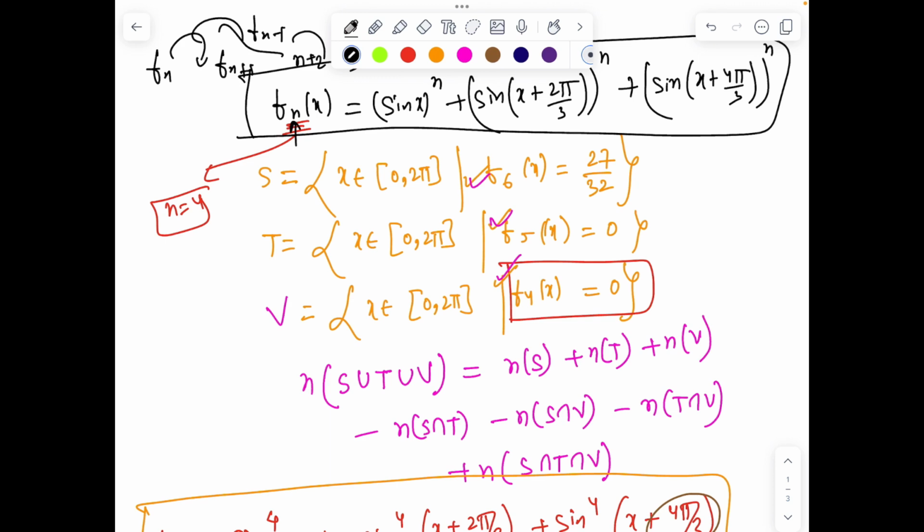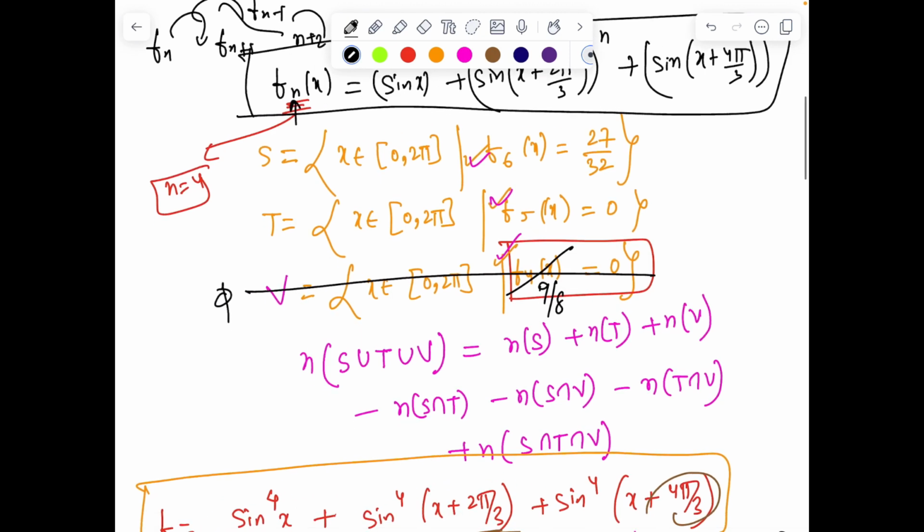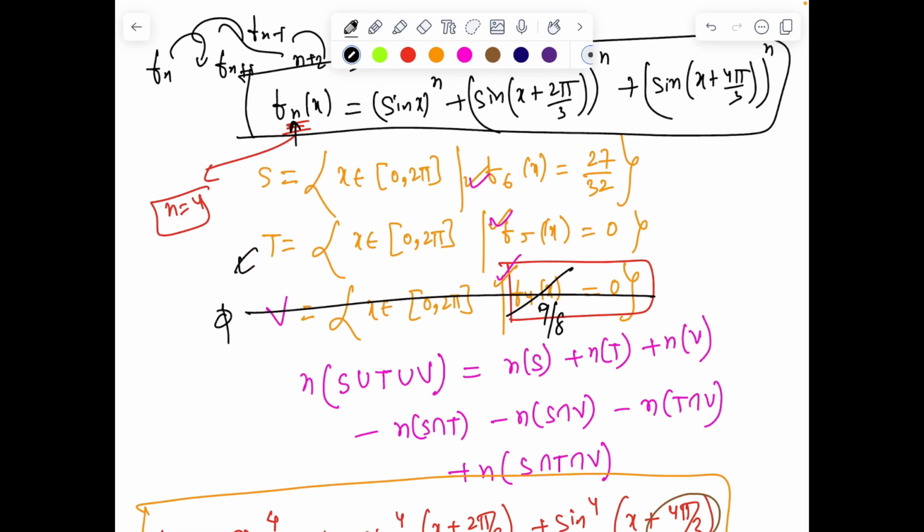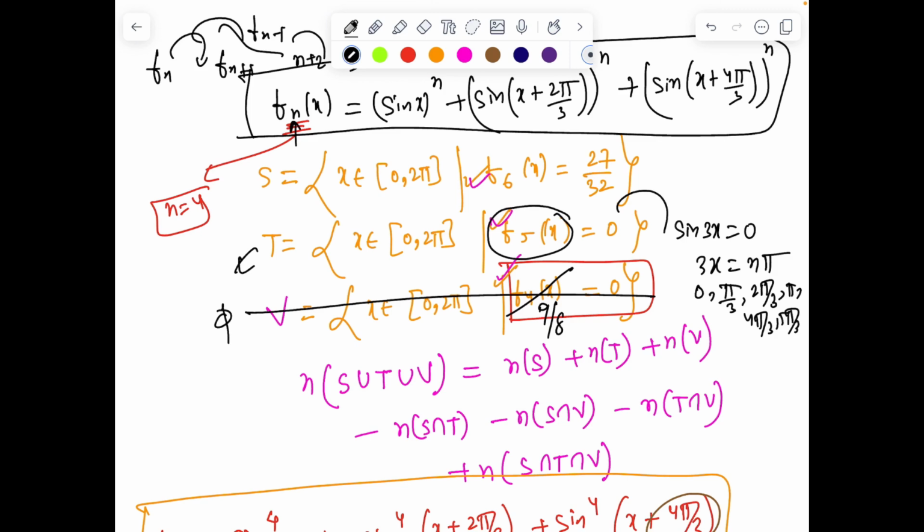So the V set is basically empty because f4 we have already seen it's 9/8. So if it is 9/8, 9/8 cannot be 0. तो ये V is an empty set. तो V में तो कोई element ही नहीं, number of elements in V is 0. अब T is not 0 क्योंकि f5 we know, f5 is -15/16 sin 3x. So this will include sin 3x = 0 which will give 3x = nπ. तो यहाँ से solution आपका आने लगेगा 0, π/3, 2π/3, 3π/3, 4π/3, 5π/3 और 6π/3, 2π. तो इतना सारा solution है.